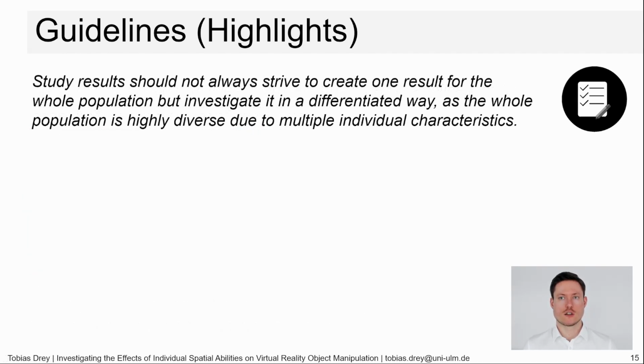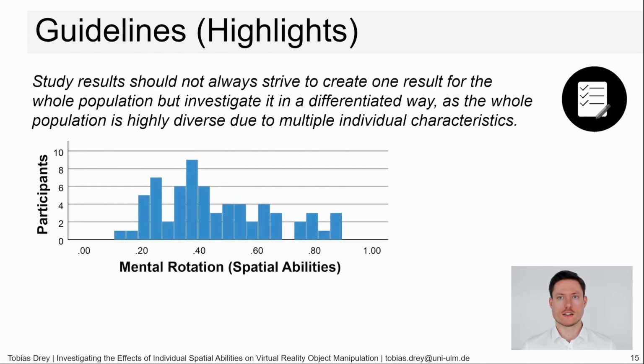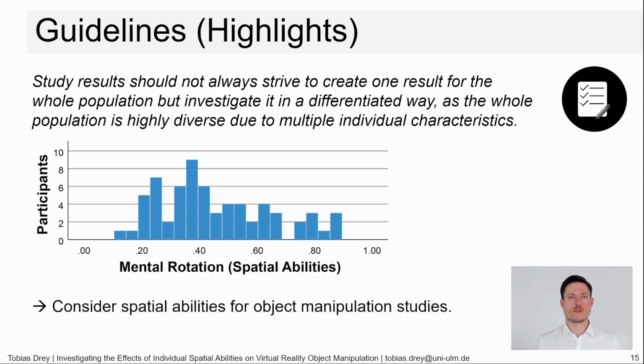And for user studies, we advise: study results should not always strive to create one result for the whole population, but investigate it in a differentiated way, as the whole population is highly diverse due to multiple individual characteristics. Once again, I want to show you the histogram. You can see how highly diverse a population can be, and it can be challenging to find a generalizable result. However, considering individual characteristics such as spatial abilities can help to interpret the results. Therefore, spatial abilities should be considered for object manipulation studies.